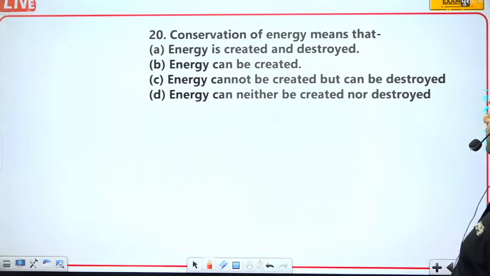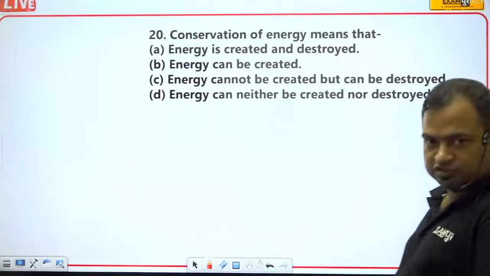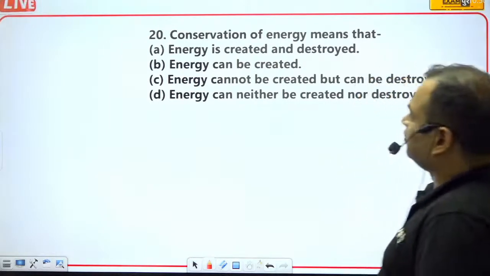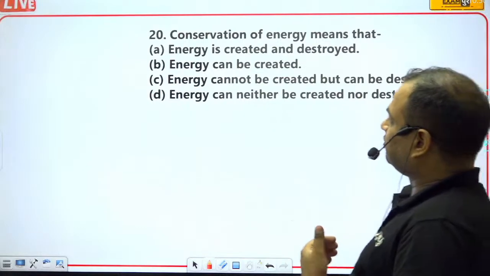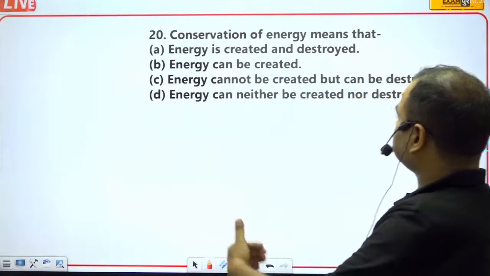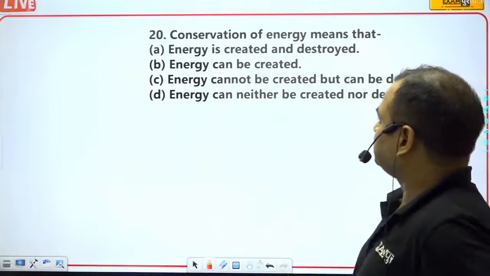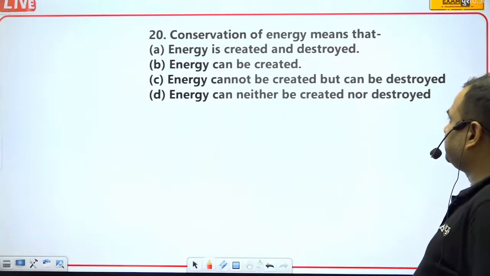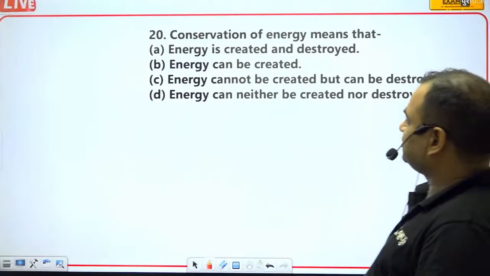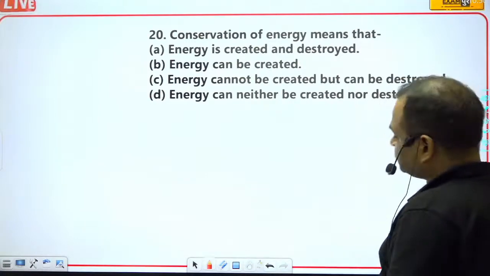Question number 20 says that conservation of energy means that energy is created and destroyed, or energy cannot be created but can be destroyed, or energy can neither be created nor be destroyed.